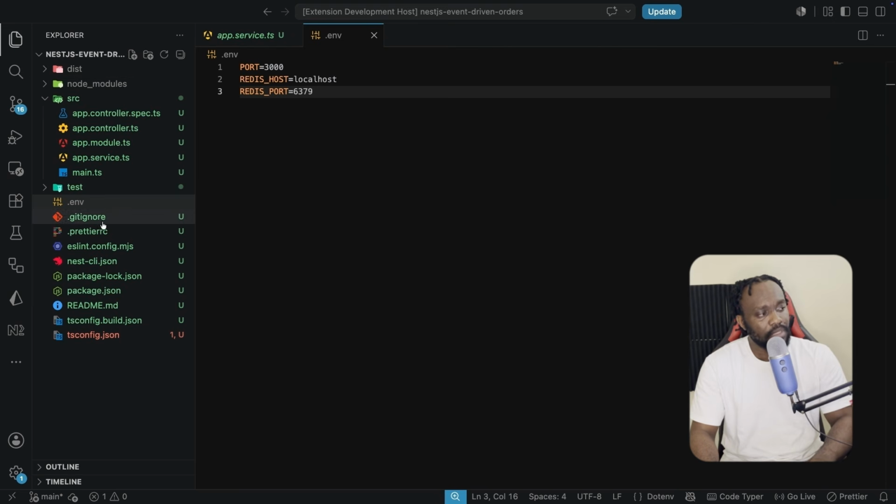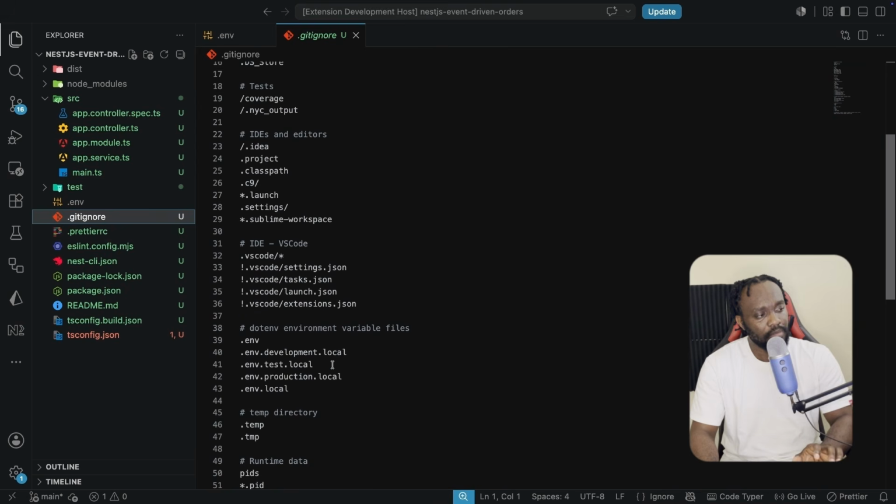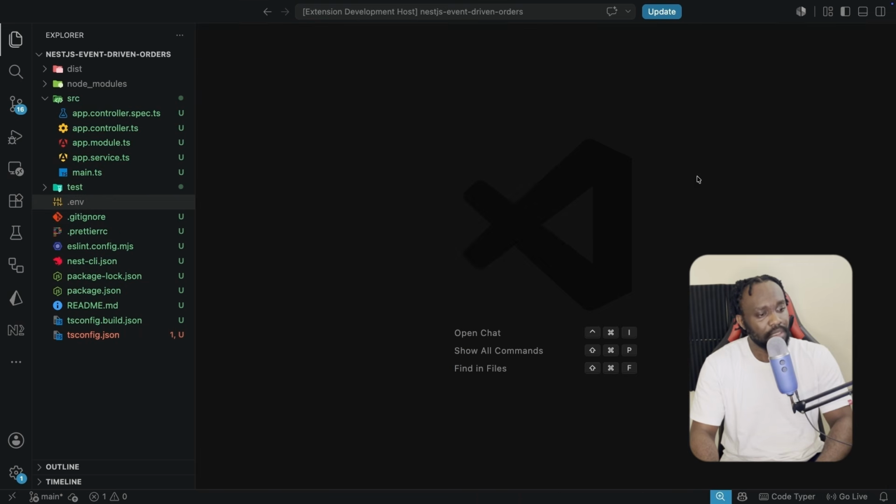And now you just want to double check that you have this in the .gitignore, because you don't want to push this over to GitHub. So make sure you have the environment variables here. Small habits like this are going to save you from accidentally committing your secrets. And that's pretty much it for everything we have here.